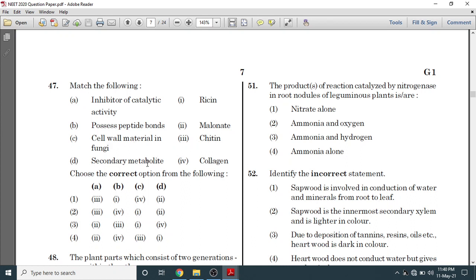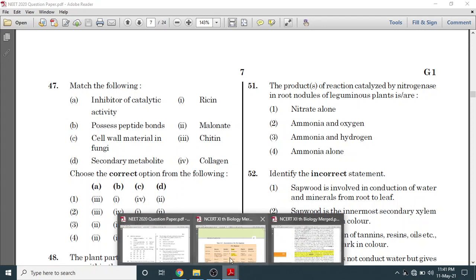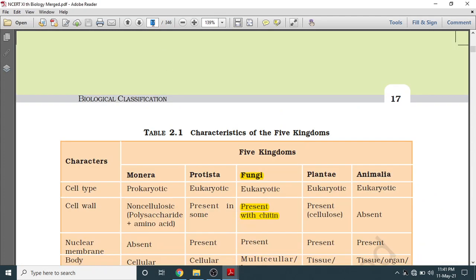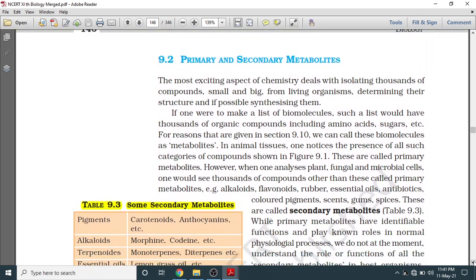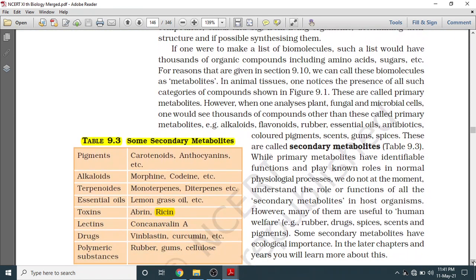Secondary metabolite. So for secondary metabolite, we will go to page number 146. You will find secondary metabolite. So this is the table given here, secondary metabolite, and here written ricin, or any, you can say anything.